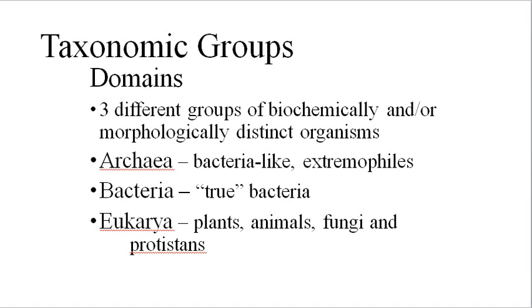Let's start with the largest, the most general category, domain. Taxonomists currently use three domains to classify all living things. These domains are archaea, bacteria, and eukarya. Archaeans are single-celled, bacteria-like organisms. They're commonly called extremophiles because they often live in extreme environments.